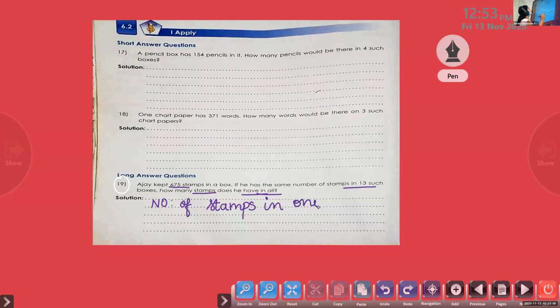Number of boxes equal to 13. And last step, total number of stamps in all the boxes.